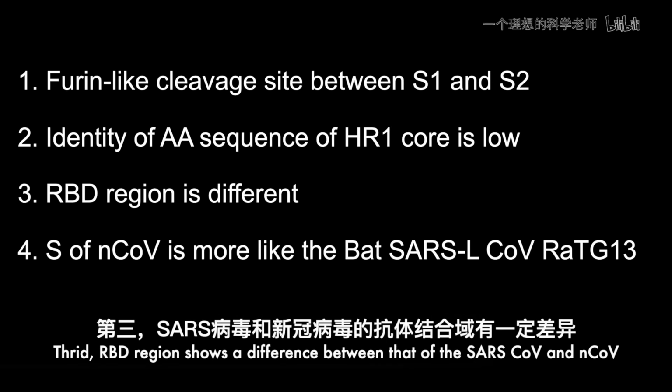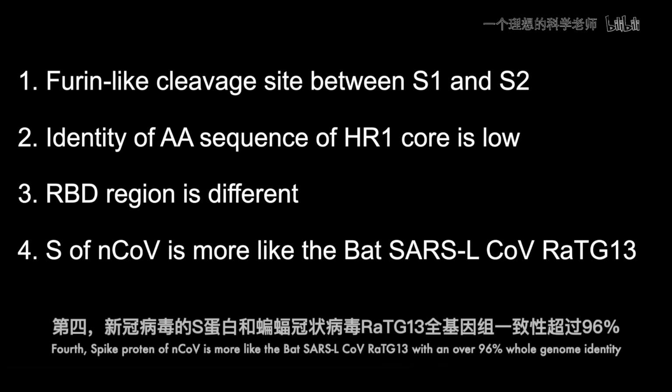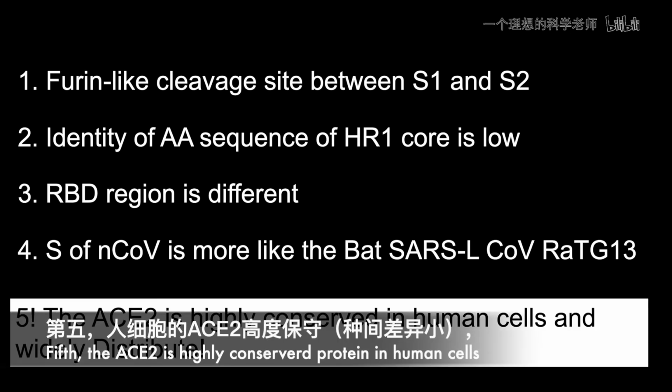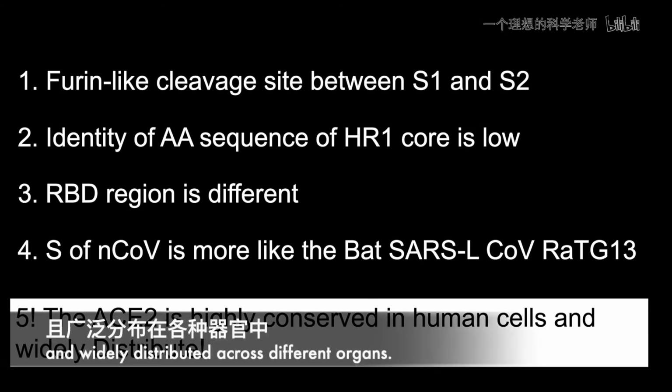Third, the RBD region shows a difference between that of the SARS coronavirus and the novel coronavirus. Fourth, the spike protein of the novel coronavirus is more like the bat SARS-like coronavirus RaTG13, with over 96% whole genome identity. And fifth, ACE2 is a highly conserved protein in human cells and widely distributed across different organs.